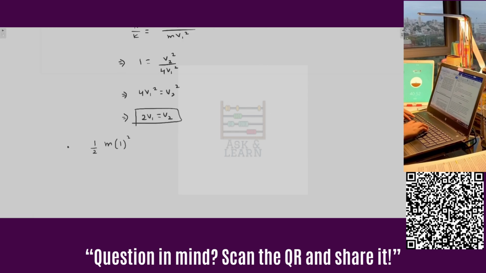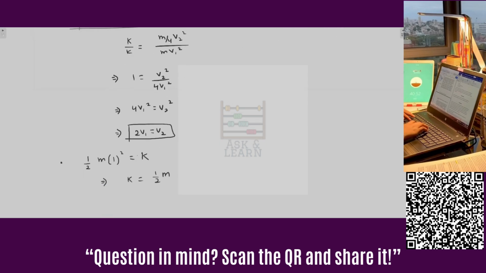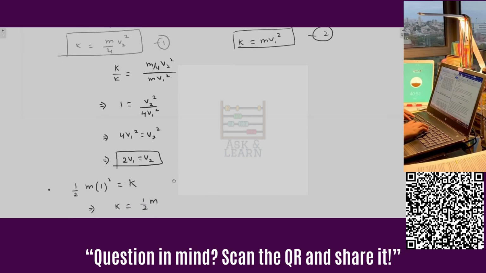So this is actually equal to the same as the kinetic energy of the son, which is nothing but K. So we are given that K is equal to half m. This is another relation.